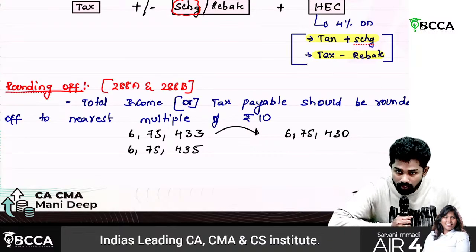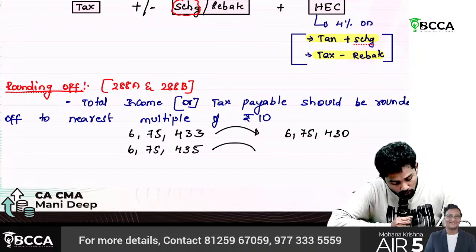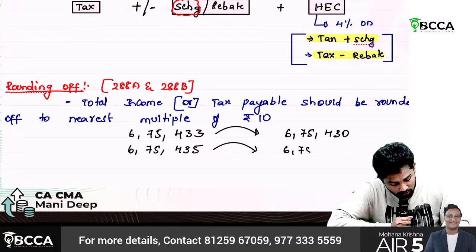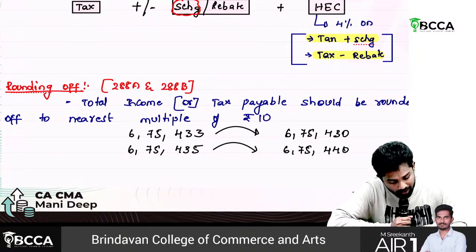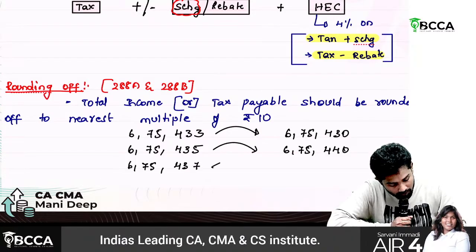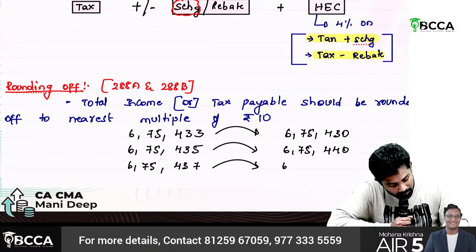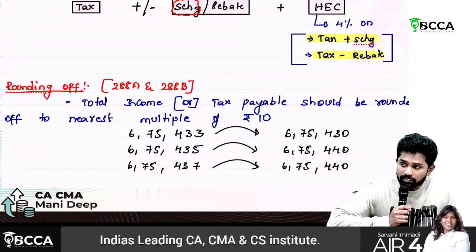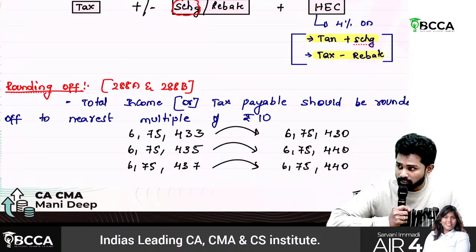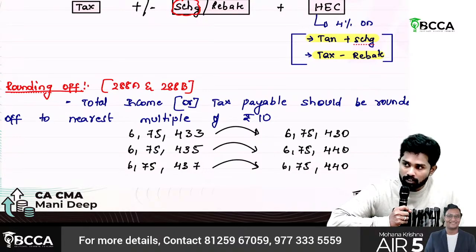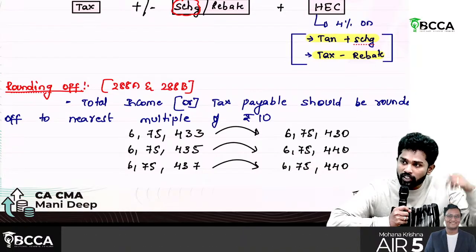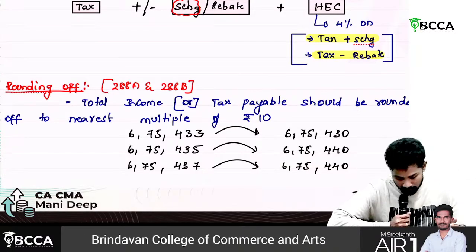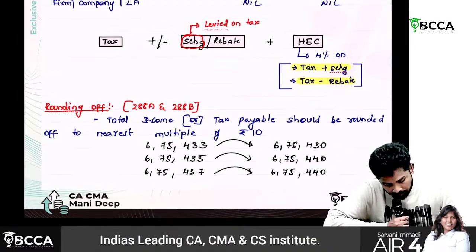For clarity, 6,75,435: you should round off to 440 only, 6,75,440. If it is 6,75,437, again 440 only. So if it is less than 5, round it off to the previous 10. If it is 5 or more than 5, then round it off to the next multiple of 10. That is rounding off.